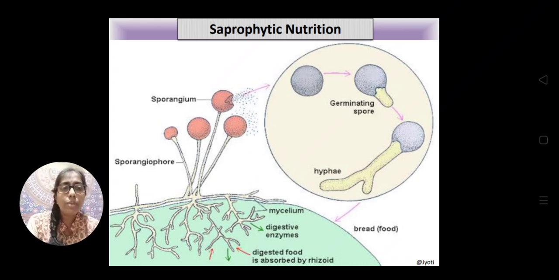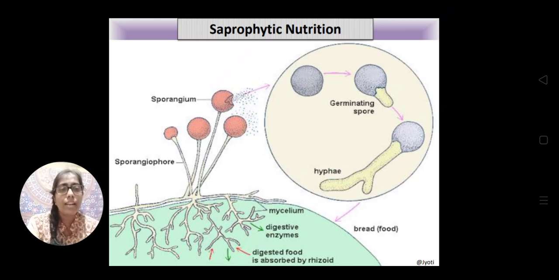Now that soluble material is absorbed by the root-like structures. These root-like structures, the branches, are the rhizoids of the mycelium.